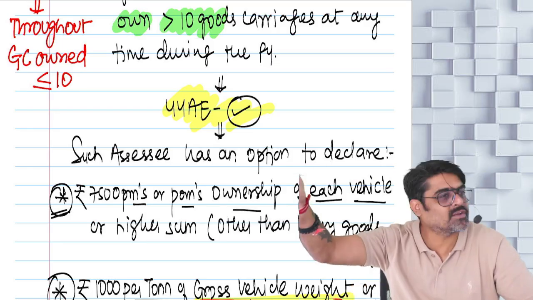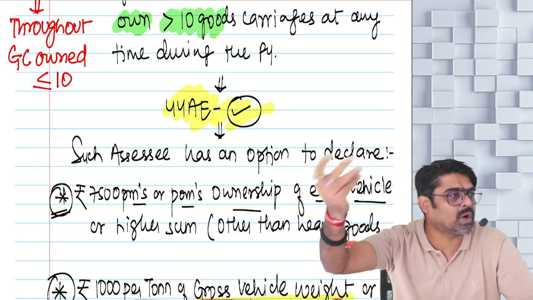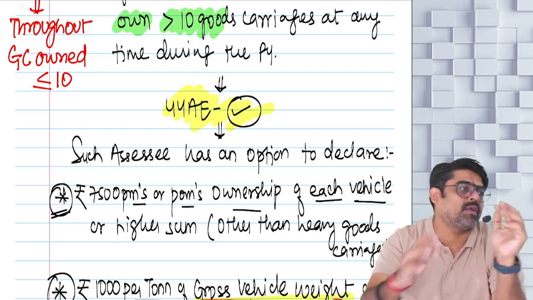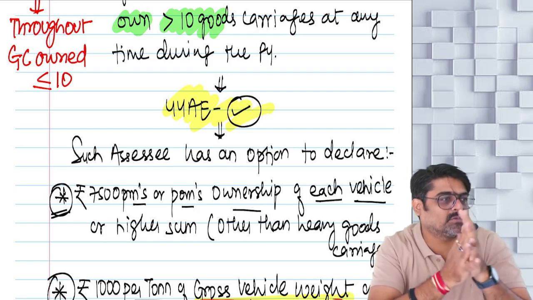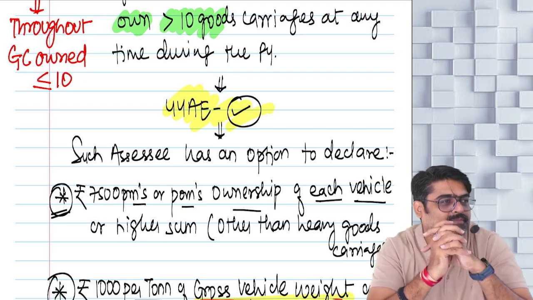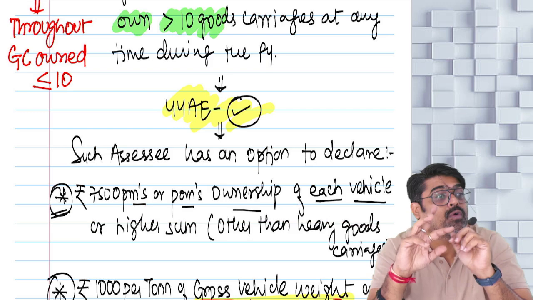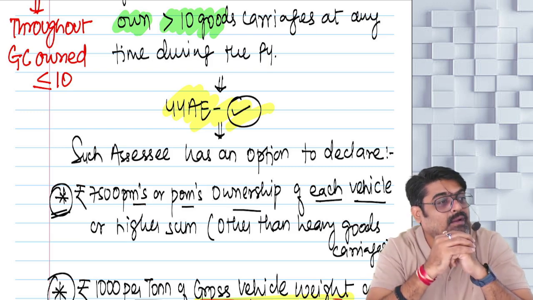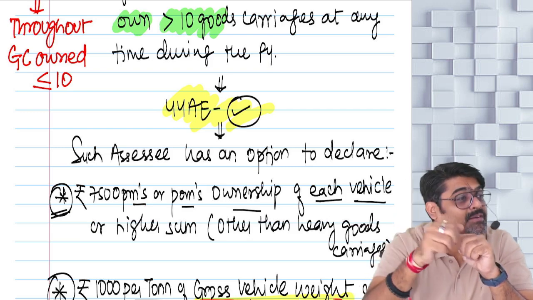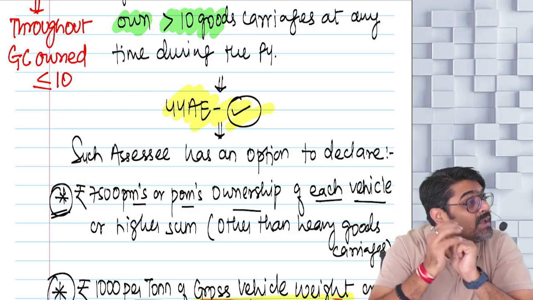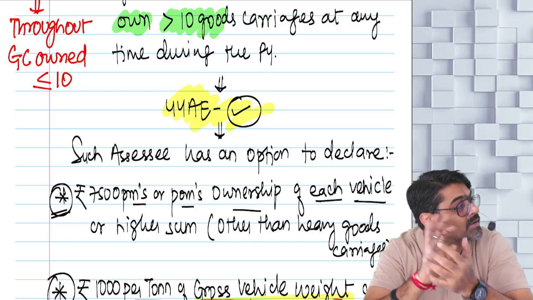Or you can show a higher sum also. Getting my point? But what if you are owning any vehicle for 11 months and 11 days? Did you hold the vehicle for the 12th month fully? Part of the month is also a full month. So 11 months, 11 days will be taken as 12 months.